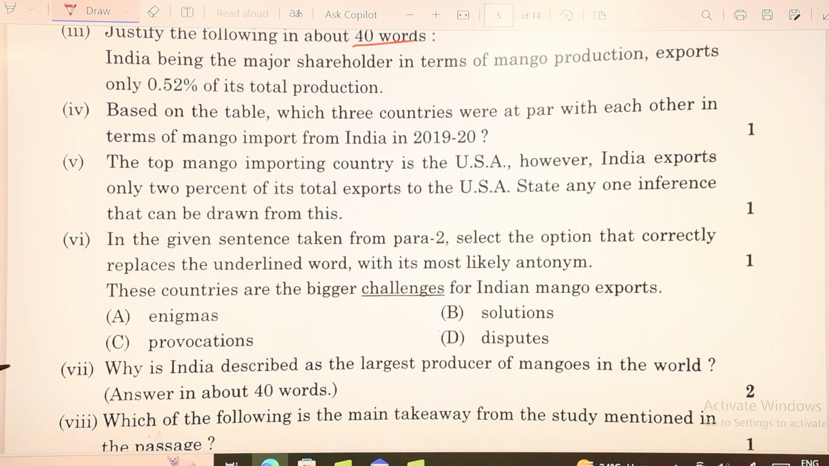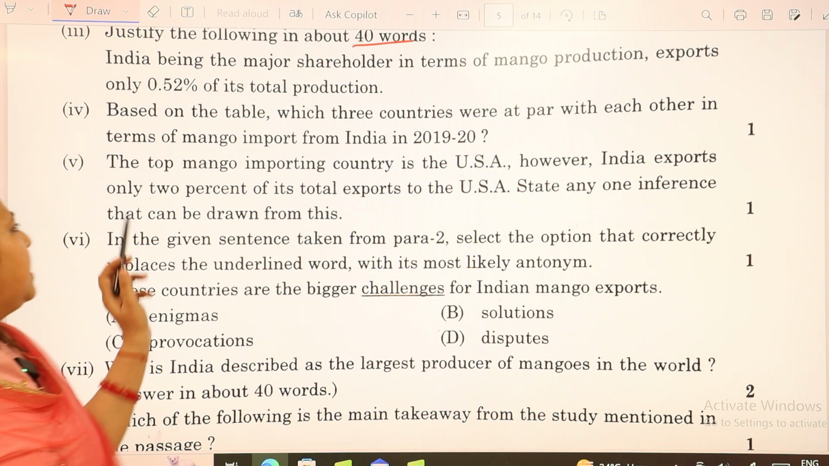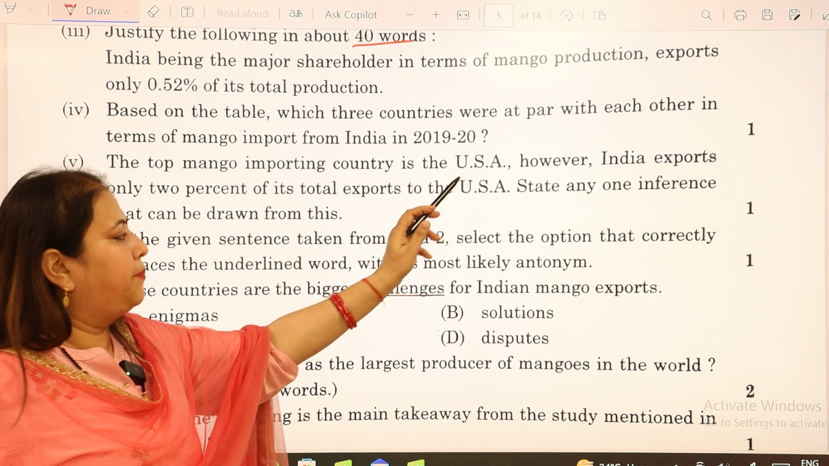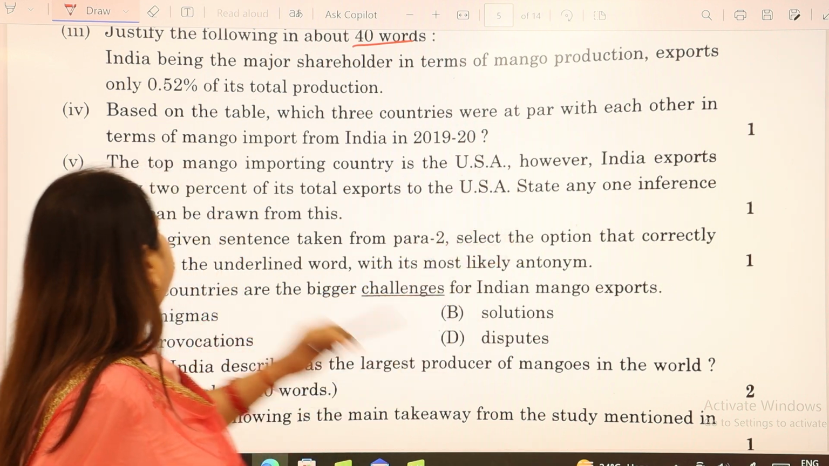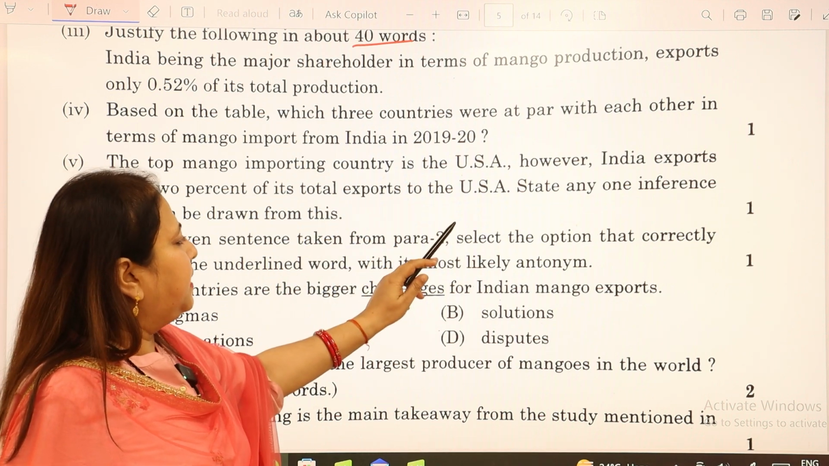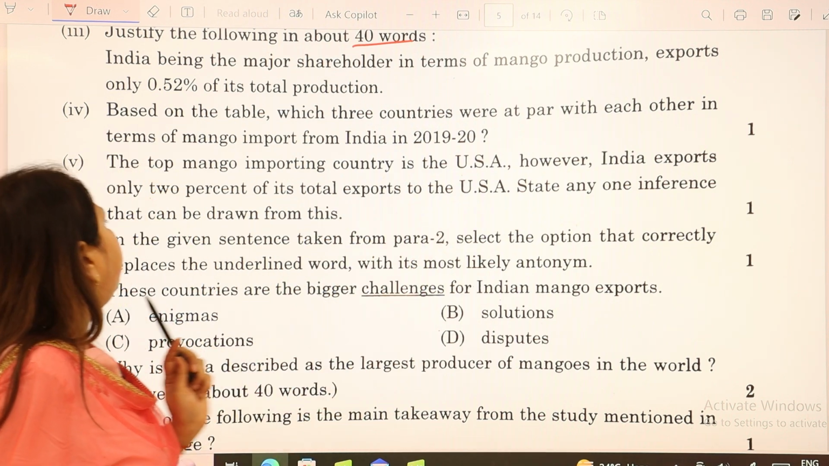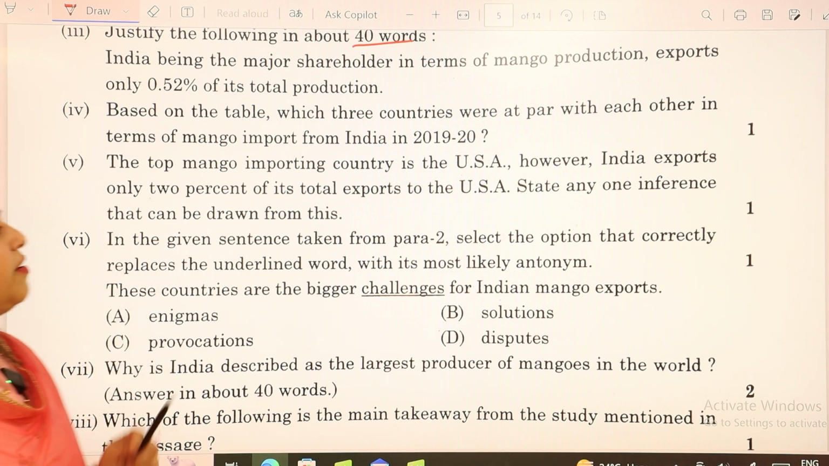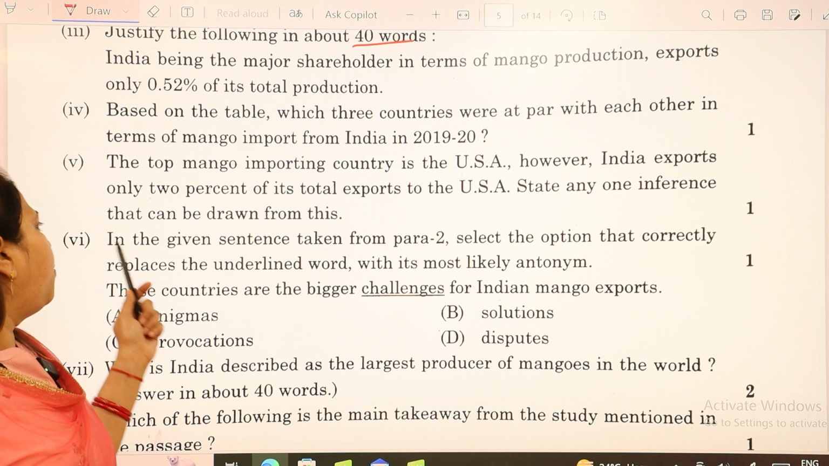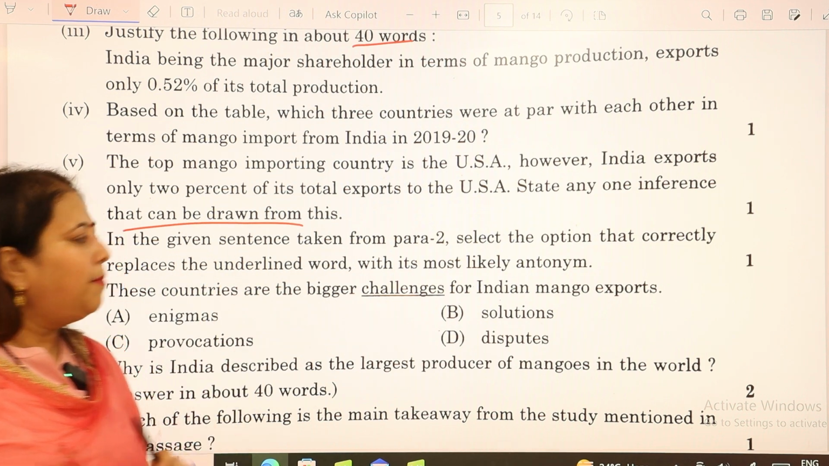Then we move to question number 5, which says the top mango importing country is the USA. However, India exports only 2% of its total exports to the USA. State any one inference that can be drawn from this. That means you have to take out one inference from the extract which can be drawn from this.